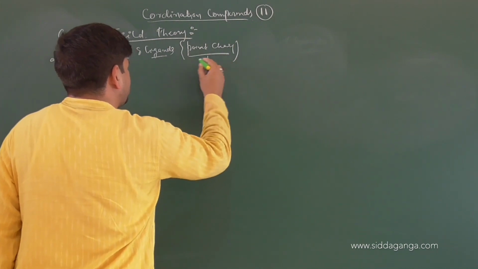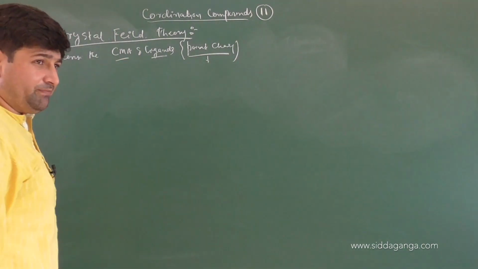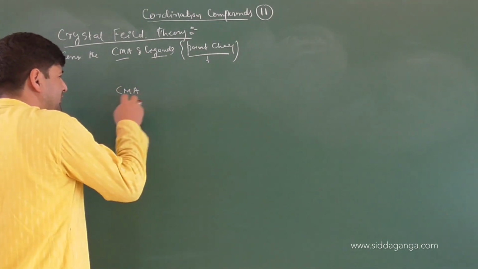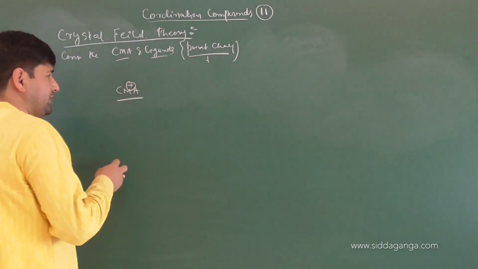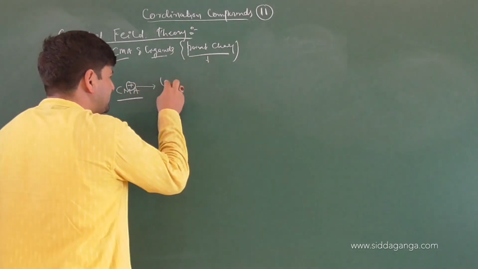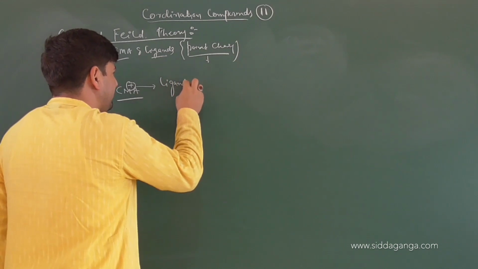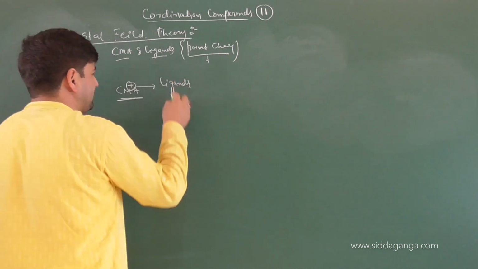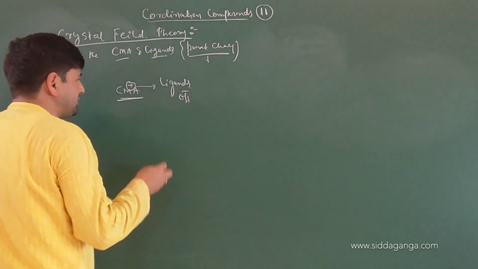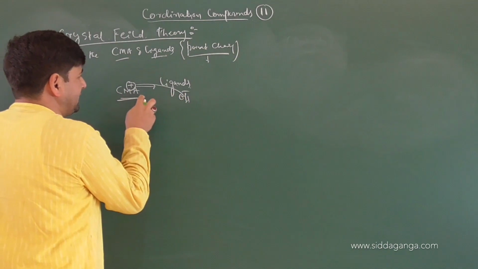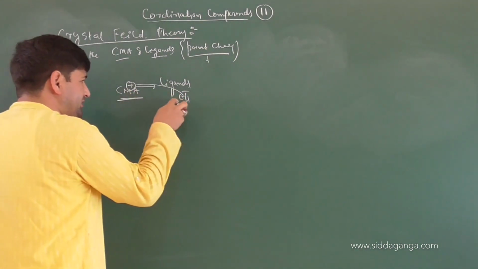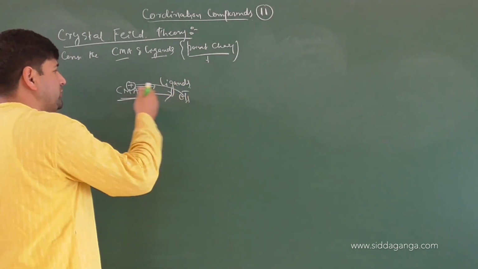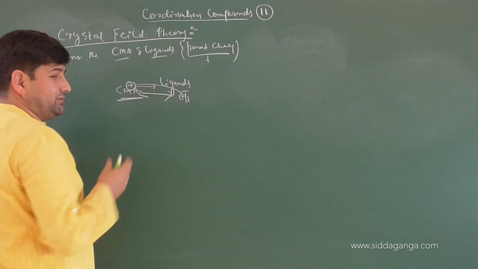So once they are point charges, the laws of electrostatics will work on them. And here, the central metal atom, which is usually in the ionic form, will be interacting with ligands. Very simple. If it is a positively charged central metal atom, it will interact with the ligand. Suppose we have a ligand in the form of OH minus. So there is electrostatic interaction between the central metal atom and OH, which makes the OH come close to the central metal atom, and a crystal will be made.